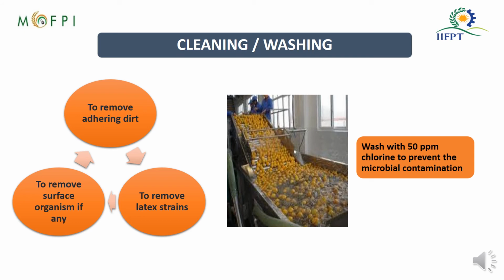Now we'll see each step of the RTS processing one by one. The first step is cleaning and washing. You can see in this image the fruits are being washed with water, which will have 50 ppm chlorine added to prevent microbial contamination. And we are doing this cleaning and washing step to remove the adhered dirt, to remove the latex stain, and to remove the surface organisms if they are present on it.